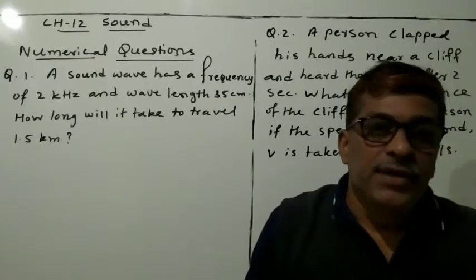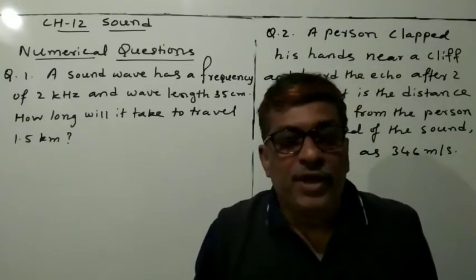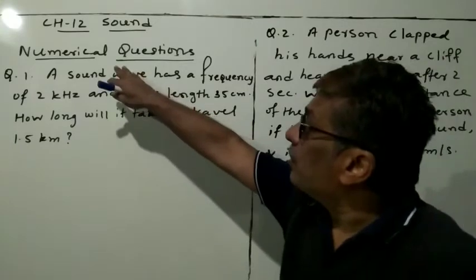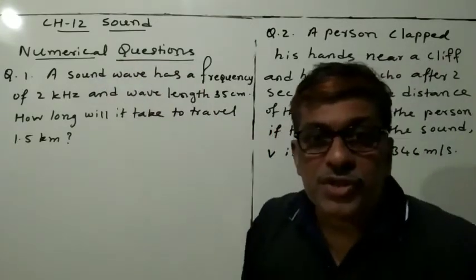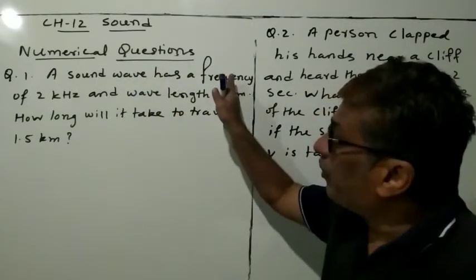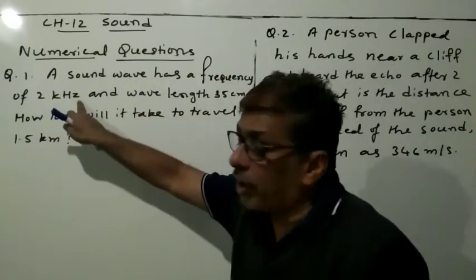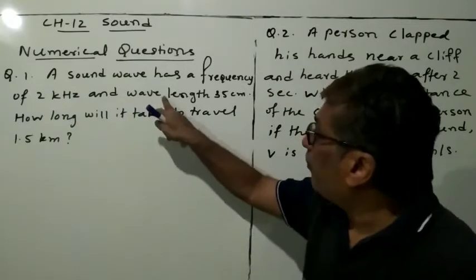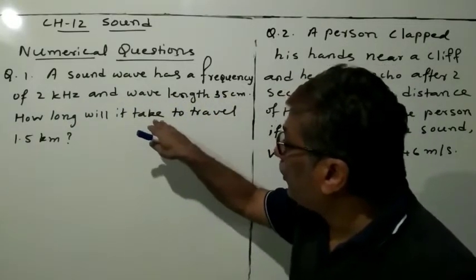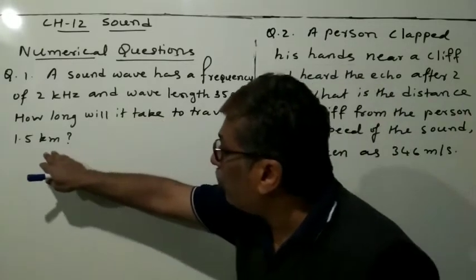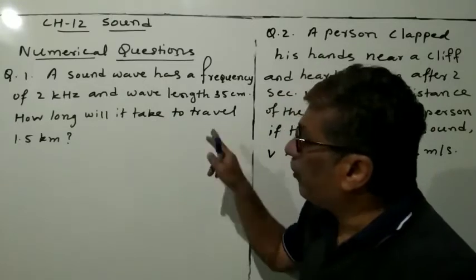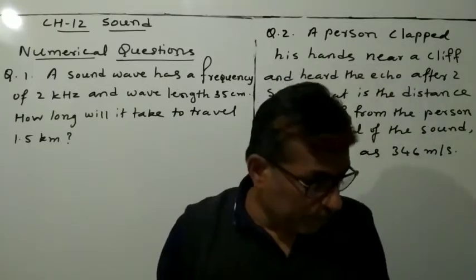Standard 9th, Subject Science, Chapter 12, Sound. Dear students, today we will discuss some of the numerical questions. So, question number 1: a sound wave has a frequency of 2 kilohertz and wavelength 35 centimeter. How long will it take to travel 1.5 kilometers?